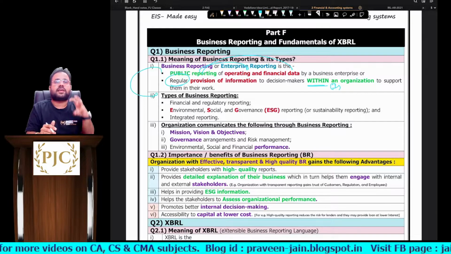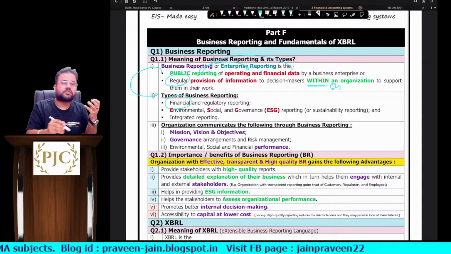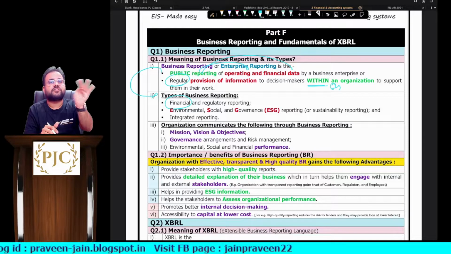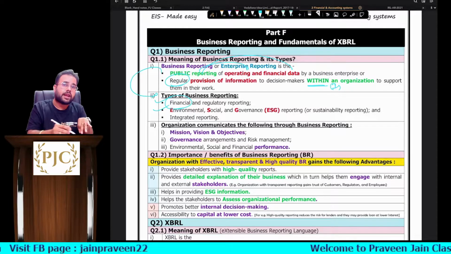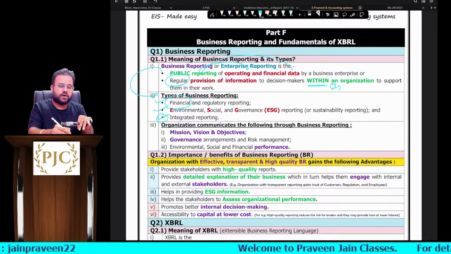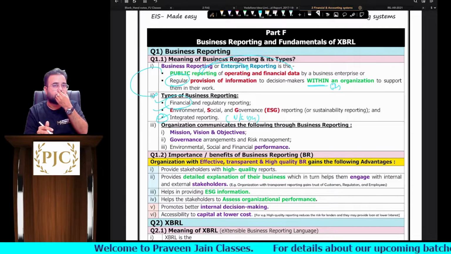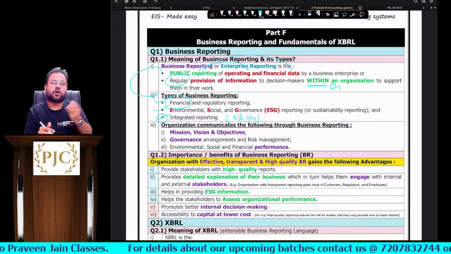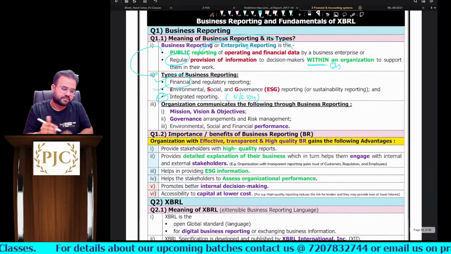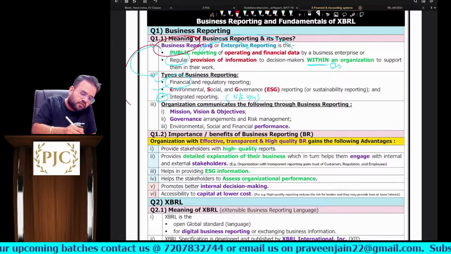Sir, business reports can be of three types, sir. One, reports of financial information or information which is required by regulations, sir. Or ESG reporting, or integrated reporting. Just now I showed you integrated reporting, sir. This was under Section 134 of the Companies Act. They have to write some information in their director's report or board report, sir, which we have seen. Next, sir, in business reporting, what things do we report?